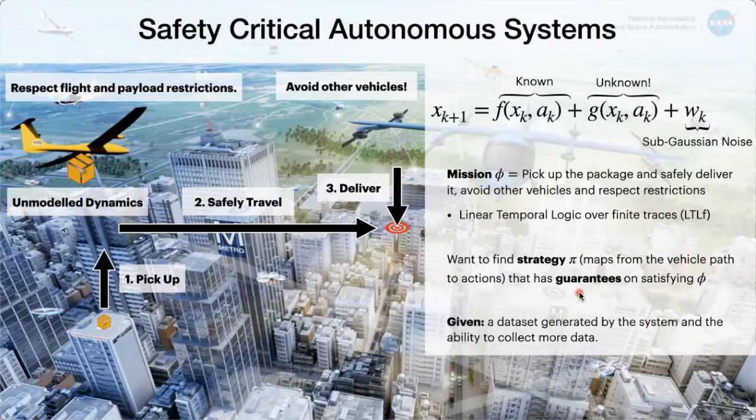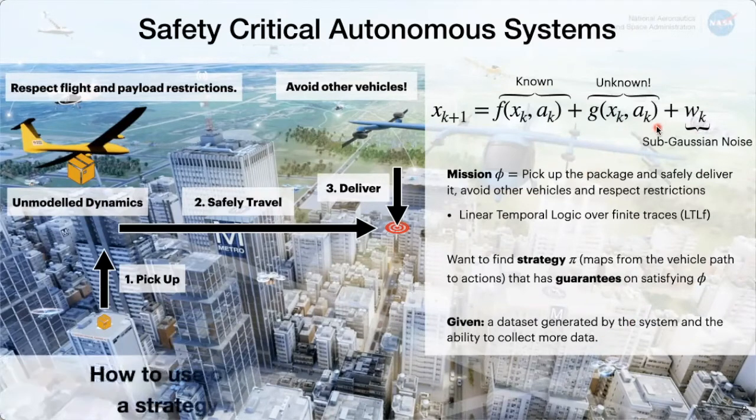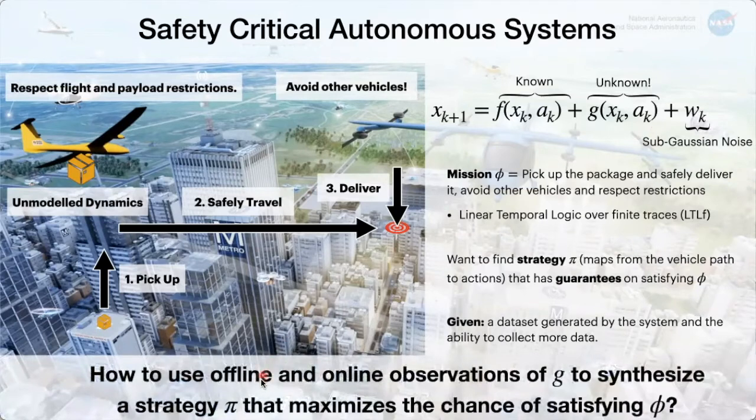performance guarantees. Instead of knowing G, we do know that we have a data set that's been generated by the system, and we also have the ability to collect more data in order to learn about G more. So the question is, how do we use these offline and online observations of G to synthesize a strategy that is going to maximize the chance of satisfying the specification?